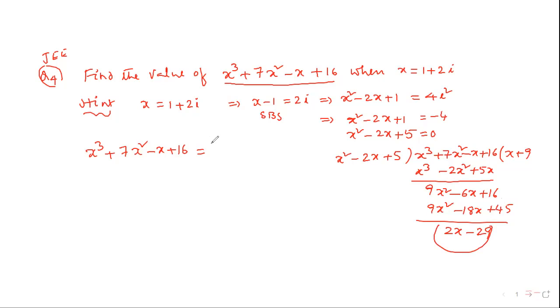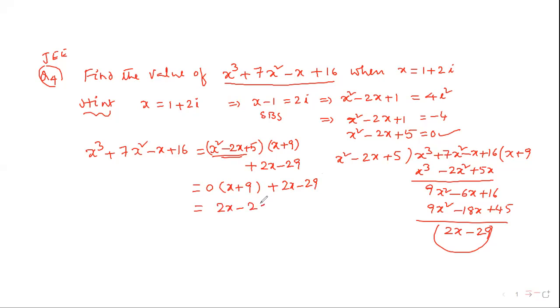Now write down here. So this can be written as x square minus 2x plus 5 into x plus 9, plus remainder 2x minus 29. This value is already 0, so 0 into x plus 9 plus 2x minus 29. Okay? Remaining is 2x minus 29. Now substitute the x value in this one.